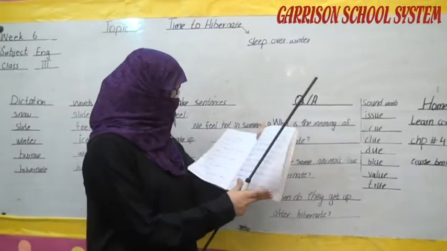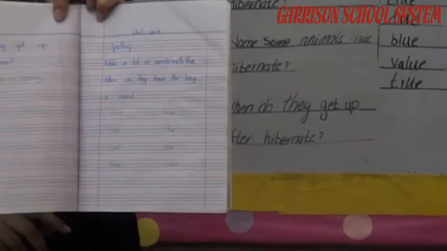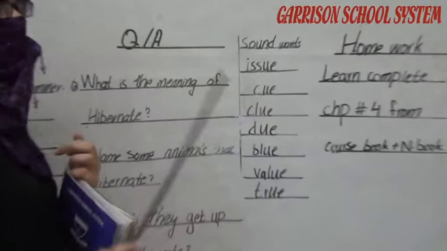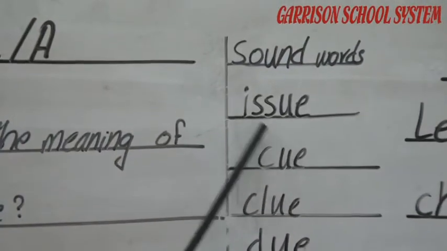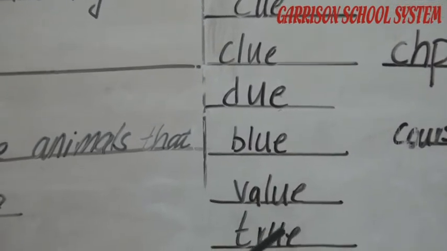The next point is about your sound words: long sound, ue sound and u sounds. These are all your sound words. Like we also read in the course book: issue, queue, clue, view, blue, value and true.